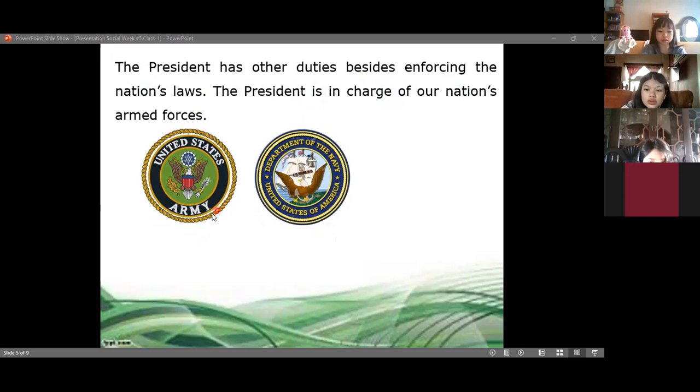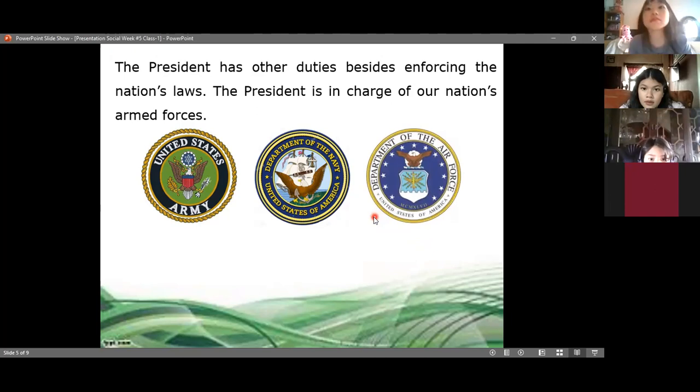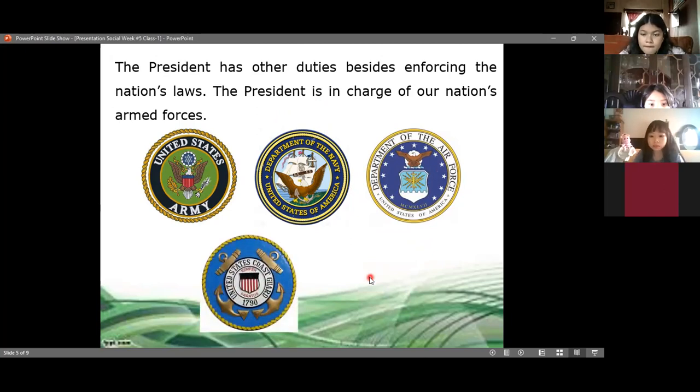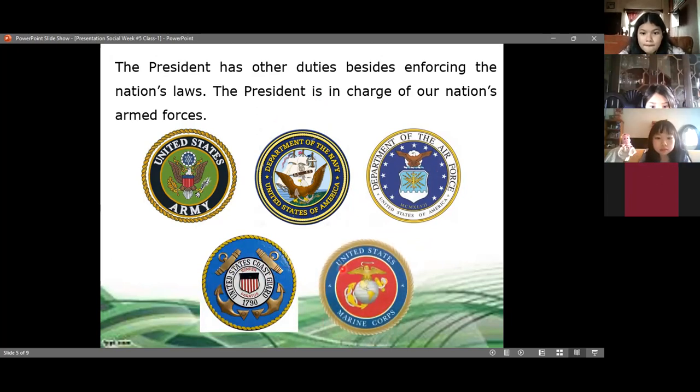Like the United States Army, here we have the description, a picture. The Department of the Navy, the United States of America. And we have another picture, the Department of the Air Force. So the president is in charge of all of this. Besides enforcing the laws of the country, he is also in charge of the armed forces. We have another picture that is the United States Coast Guard, and the United States Marine Corps. All of this, the president is in charge of.